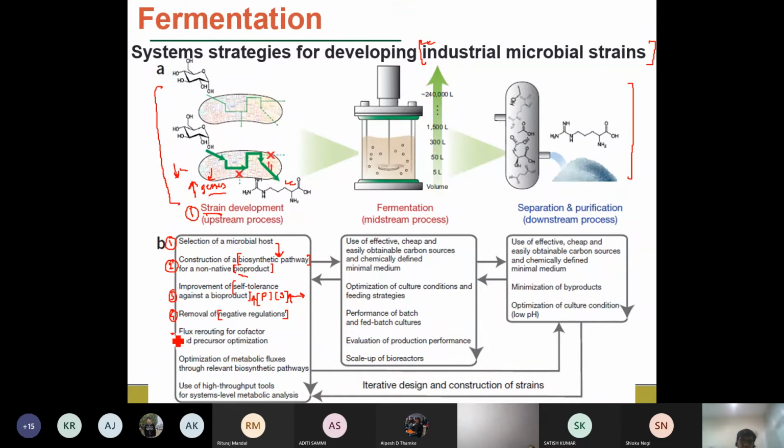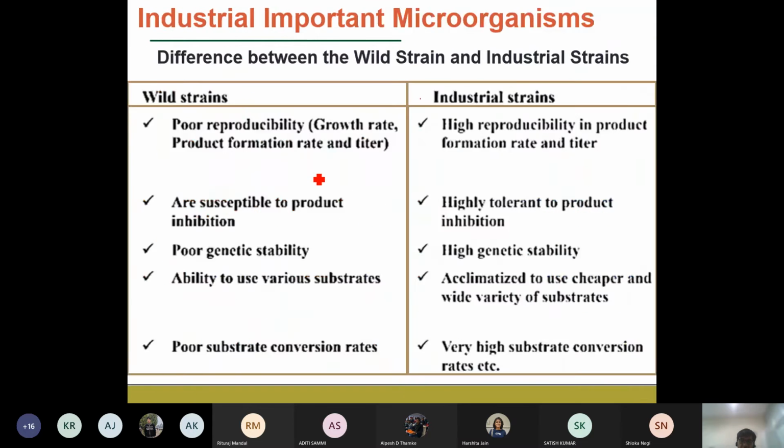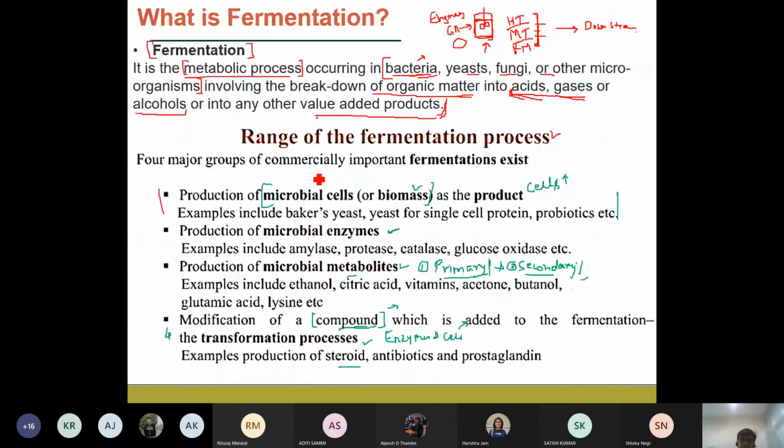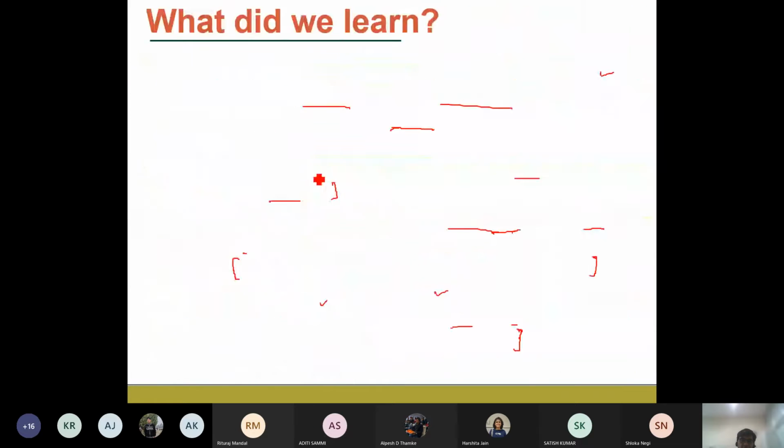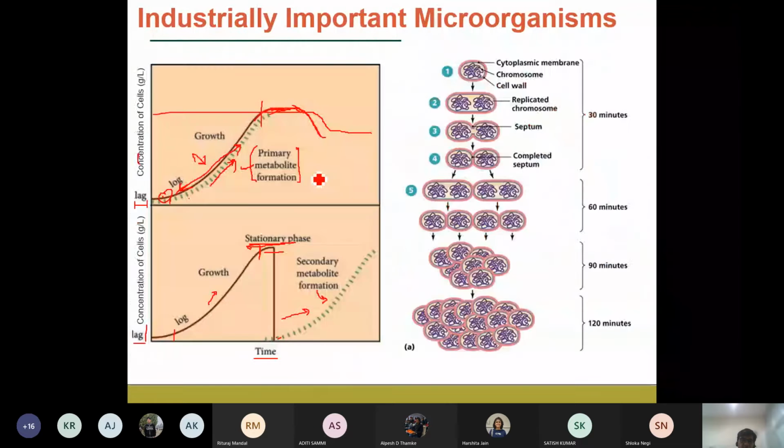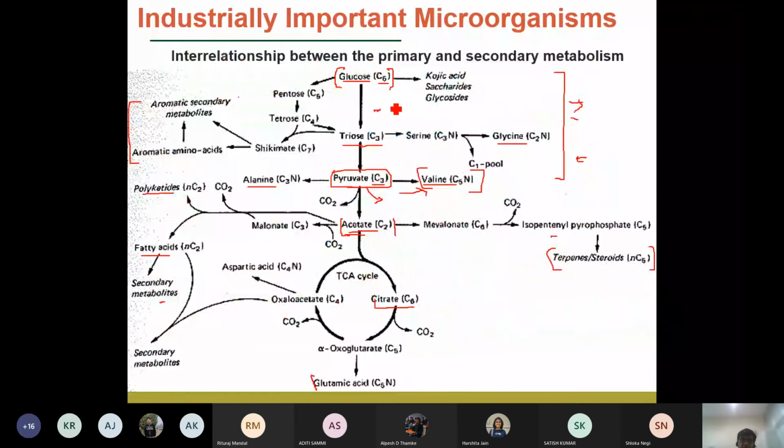And then there's a fifth point, that is the flux rerouting for cofactors and precursor operation. In any particular biochemical pathway, like we have, for example, seen, if you look into one of the biochemical pathways, each and every biochemical pathway requires some sort of an enzyme, and for the activation of the enzyme, they require some sort of cofactors.